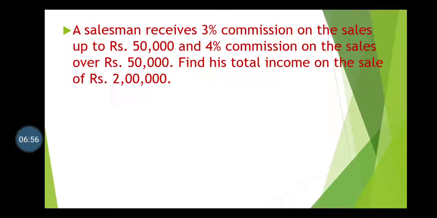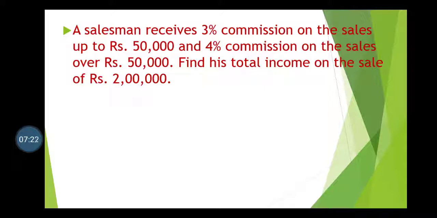The next question is, a salesman receives 3% commission on the sales up to rupees 50,000 and 4% commission on the sales over rupees 50,000. Find his total income on the sales of rupees 2 lakh. Students, here we have to calculate the commission amount in 2 slots.